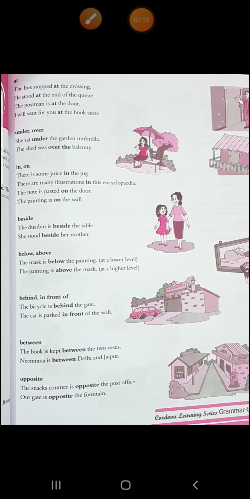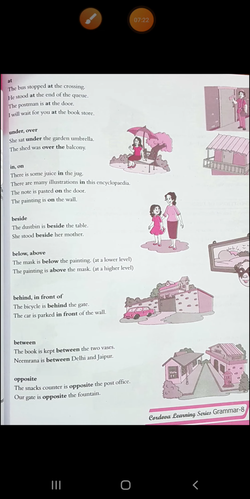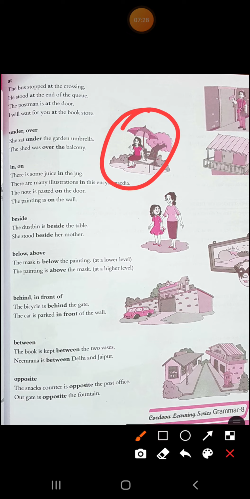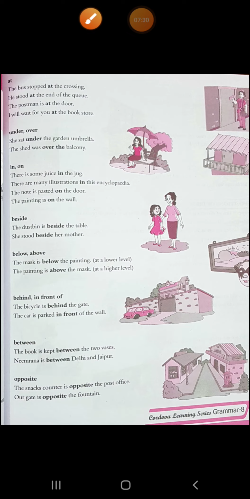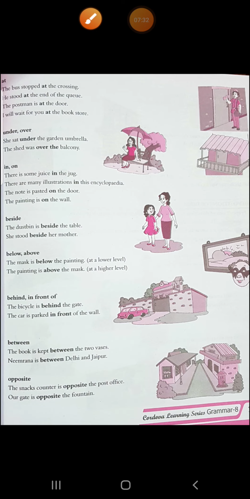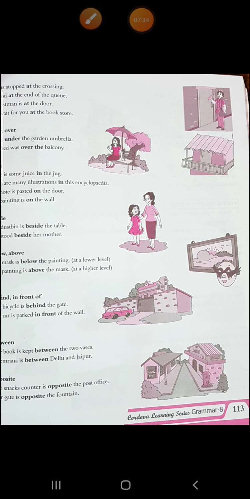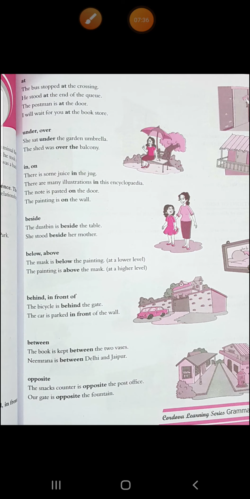Okay. Then the second word is under, over. She sat under the garden umbrella. Under. She sat under the garden umbrella. You can see the image that is given here, and you can exactly know what is meant by under. Then the shade was over the balcony. You can see over the balcony there is shade.